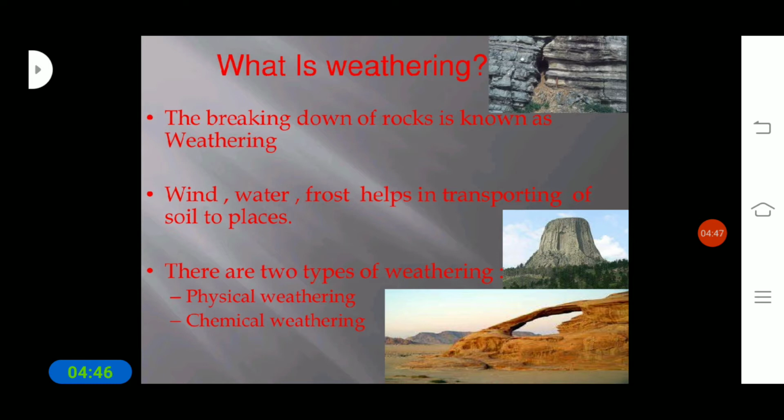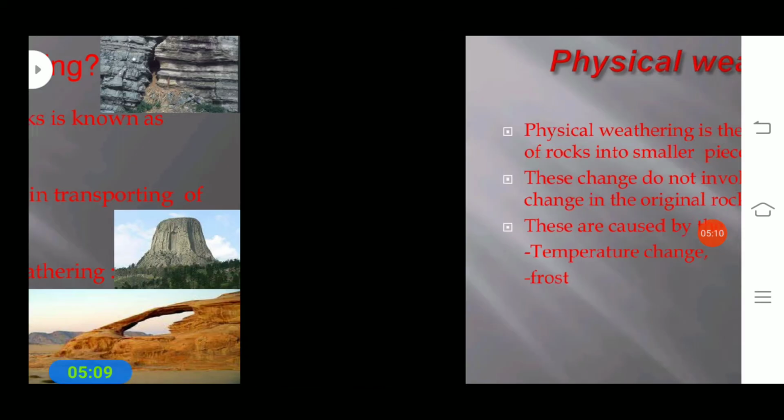How is the soil formed? By the process of weathering, under conditions of climate, water and wind. There are two types of weathering: physical weathering and chemical weathering.